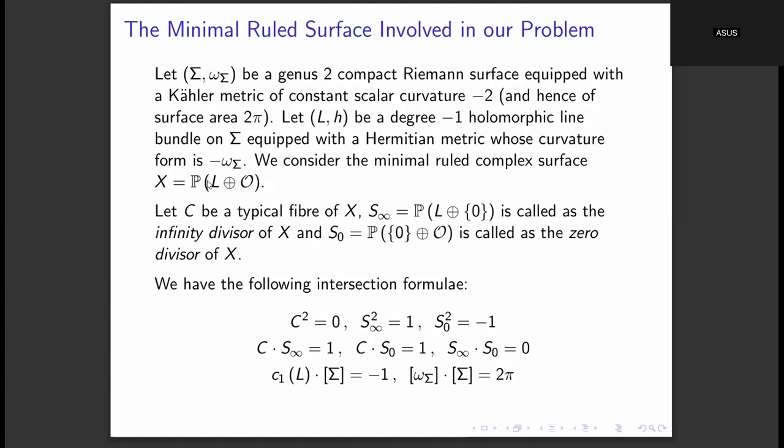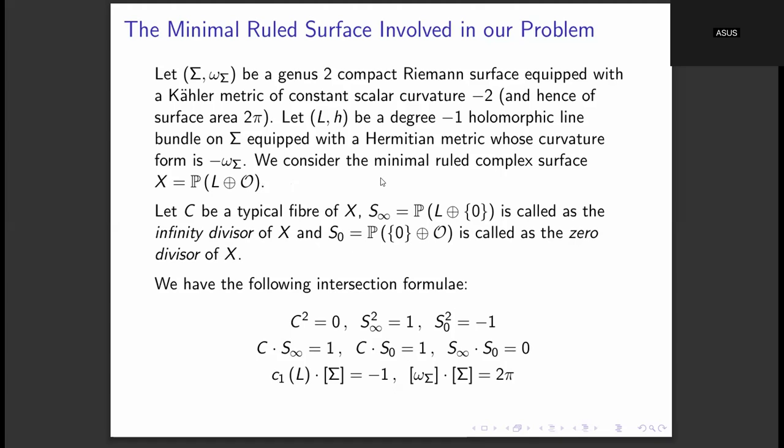We simply take the projectivization of that. So X is equal to the projectivization of L direct sum O, and this X will turn out to be a compact complex surface, meaning a compact complex manifold of dimension 2.